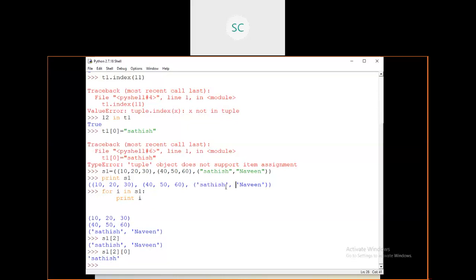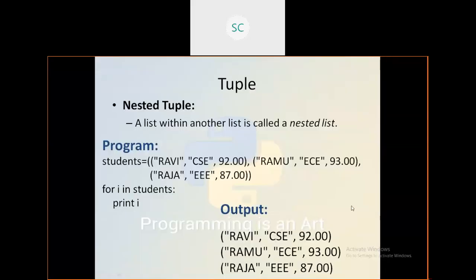It is just similar to a two-dimensional array, with 0 0 position, 0 1 position. Like that, we have the arrays concept. The same way, in a nested tuple or nested list case also, you can retrieve the elements like this. This is about the tuples concept. Then